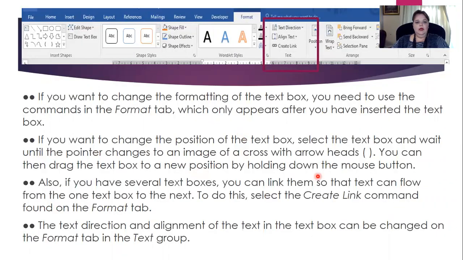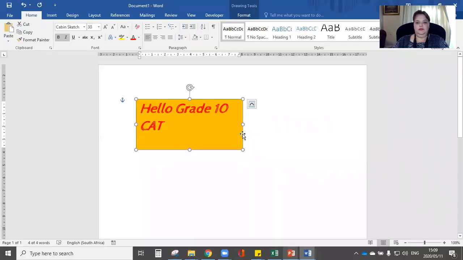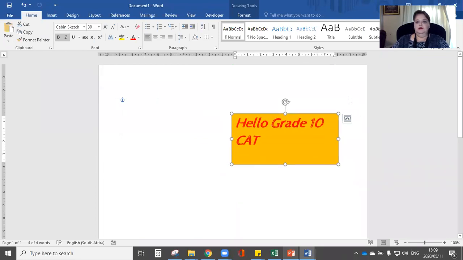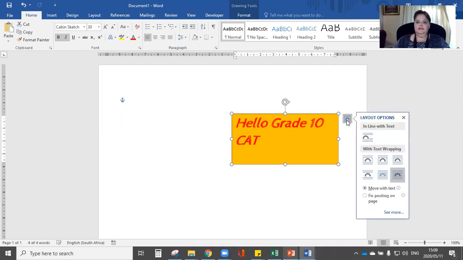Okay. You can then drag the text box to a new position by holding down the mouse. So I'm going to click there, and you see I can move my text box around. One other feature that you might remember from term 1, especially when we were busy with the Spackwim posters: you can choose, is it going to be in line with text? Is it going to be square? Is it going to be tight? Now I like to use tight or square, so that the rest of my document text is going to form around my text box or my picture.